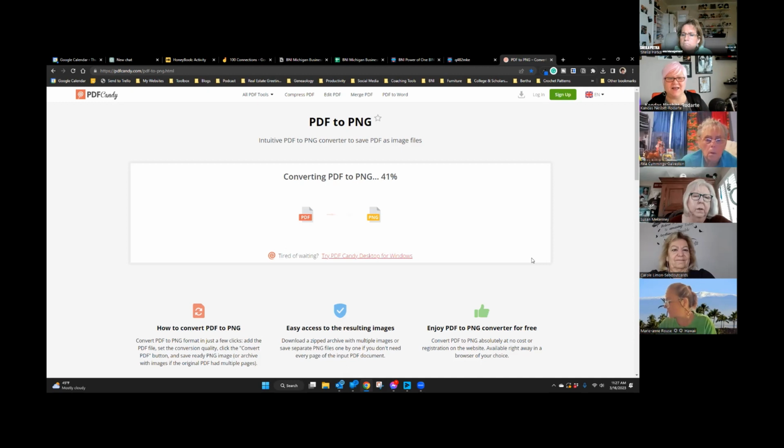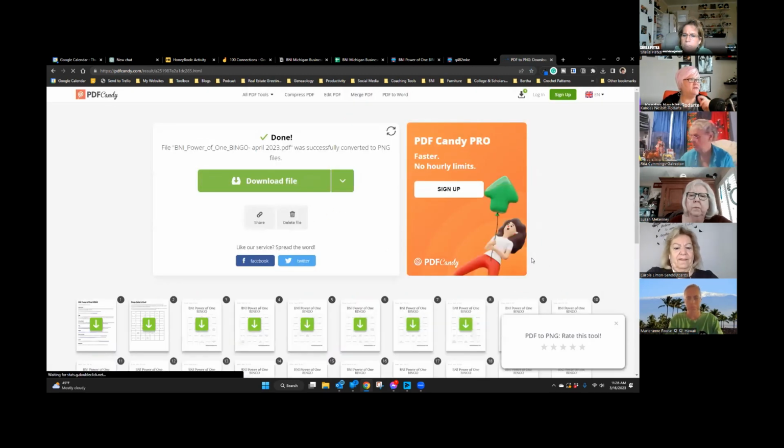And this is, again, it's easy, but it's time consuming and there's a lot of steps. Is it that expensive to go with a paid version? I don't know. I don't know what the paid version is on. I've never looked because I don't use it very often. The only time I ever use it is when I'm making bingo cards. It's a great resource. It does all those conversions, not just PDFs to images, but lots of different ones, you can even edit your PDF from this program. I'm sure that the paid version isn't very expensive.